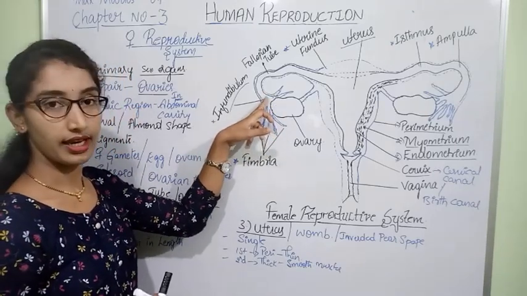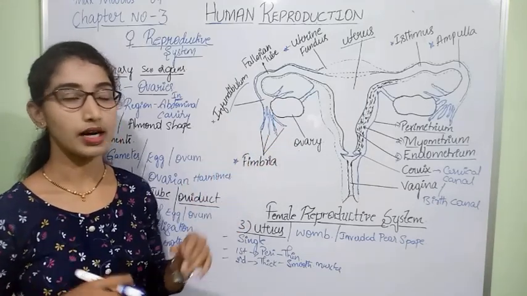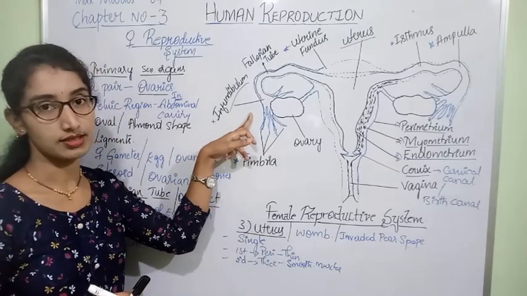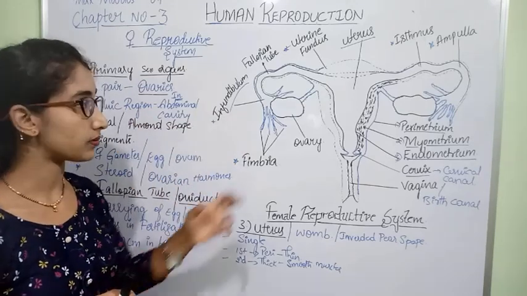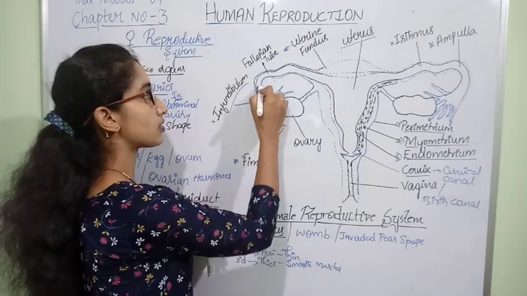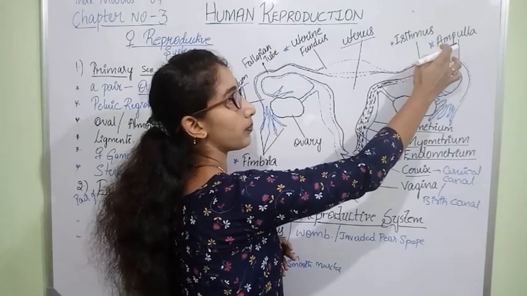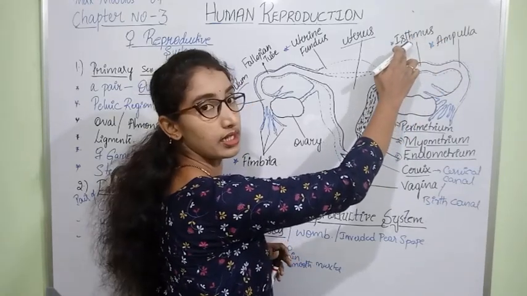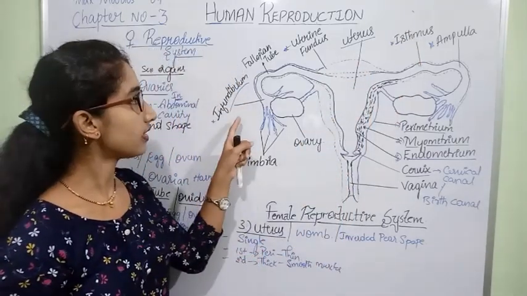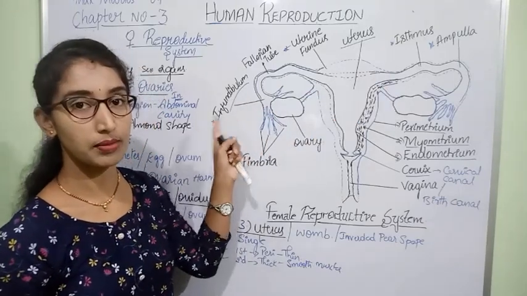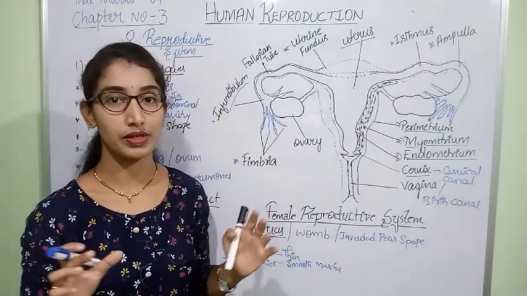The egg released by the ovary is collected by the fimbriae and the wider part of the oviduct, that is the infundibulum. The infundibulum collects the egg from the ovary and carries it to the next part, the ampulla, and the ampulla is continued by the next funnel shaped structure, which is called the isthmus. These three regions, infundibulum, ampulla and isthmus, form the complete fallopian tube.